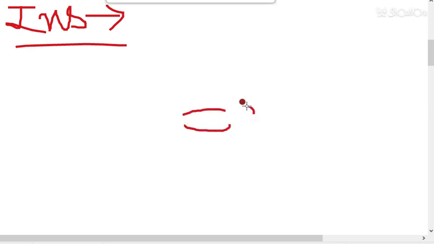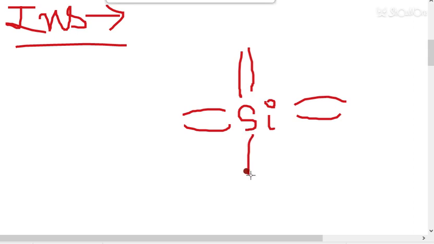Intrinsic means only silicon atoms are there. So let's suppose a diagram. This is the diagram. Let's suppose one silicon atom is here, and in this way the silicon atom is sandwiched between other silicon atoms.